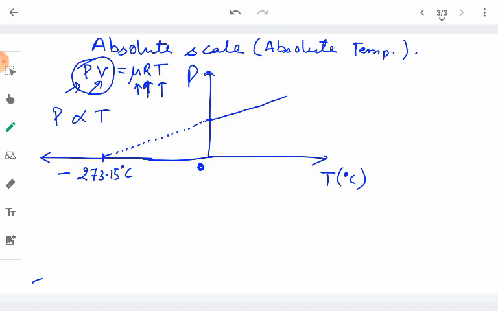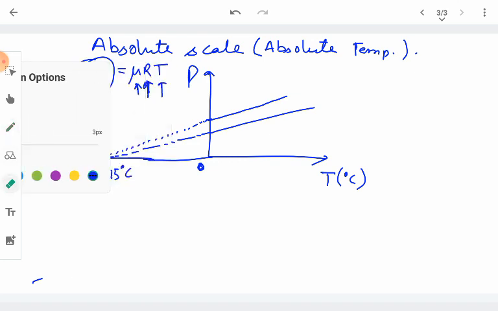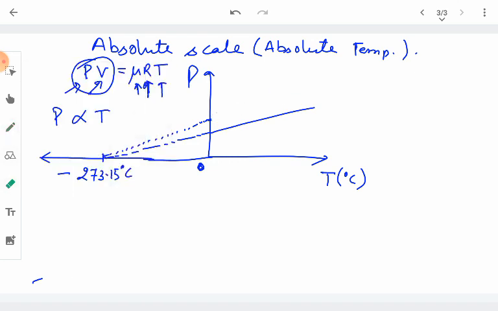However, it does not depend upon what kind of gas we take. This temperature at which the pressure of the gas becomes 0 is the same for all kinds of gases.